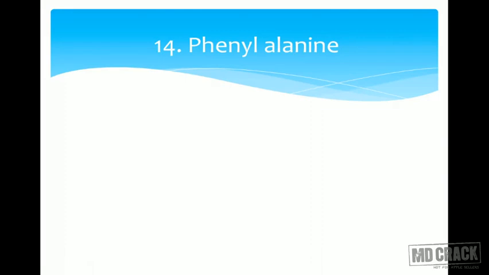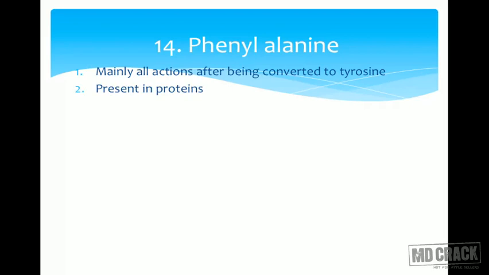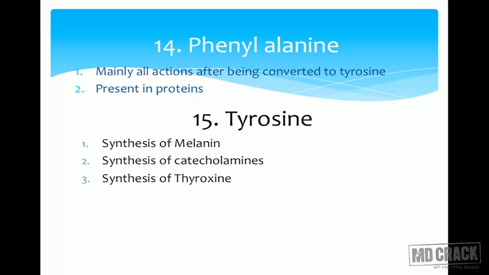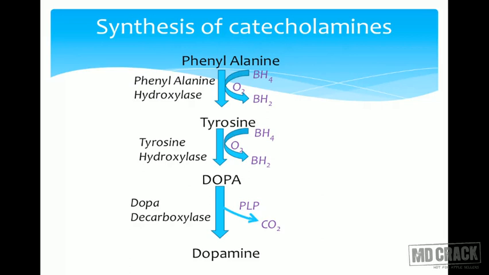And now let us talk about phenylalanine. Most of the actions of phenylalanine are exerted through its conversion to tyrosine by phenylalanine hydroxylase. So all the actions of tyrosine are attributed to phenylalanine. Phenylalanine is an essential amino acid. It is present in proteins. So let us look at tyrosine. Tyrosine is involved in the synthesis of melanin, catecholamines, and thyroxine. Important from the MCQ point of view and also from the clinical point of view.